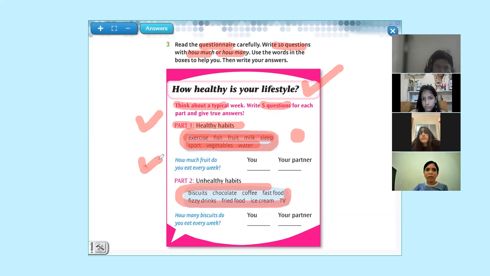Read the example, please. How much fruit do you eat every week? Okay. And obviously, what is the answer? For example, repeat the question, please. How much fruit do you eat every week? I eat a lot of fruit every week. Or I eat lots of fruit every week. This is the part number 1. Remember, you're going to make 5 questions. Okay? Continue with the part number 2.